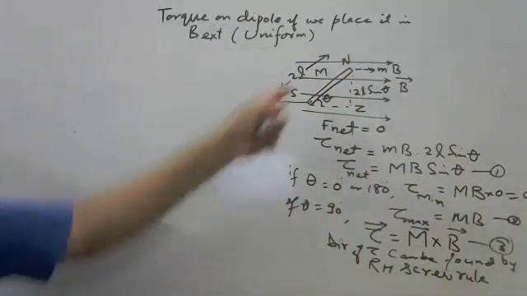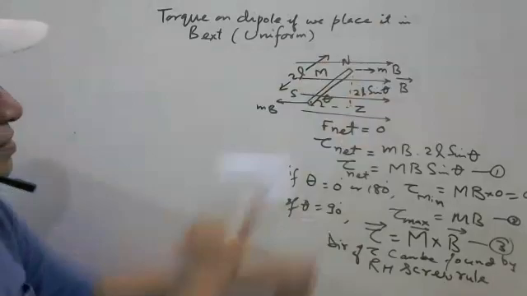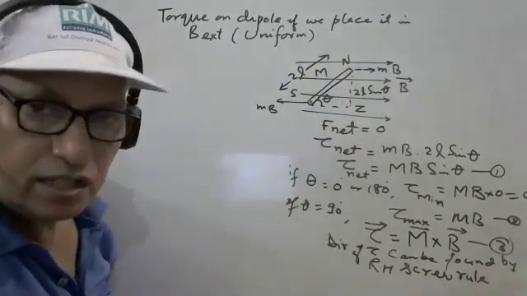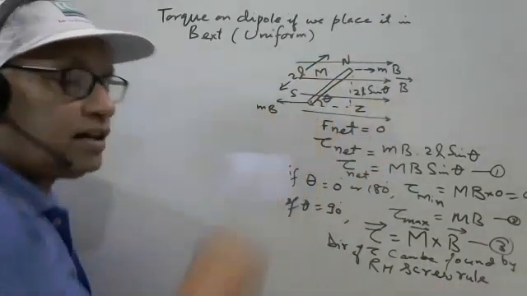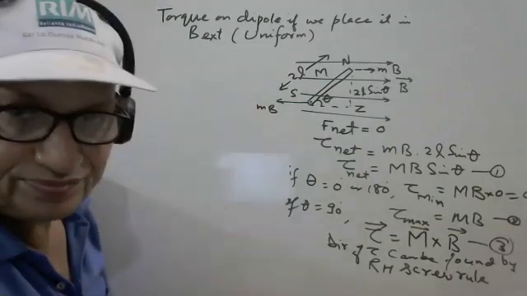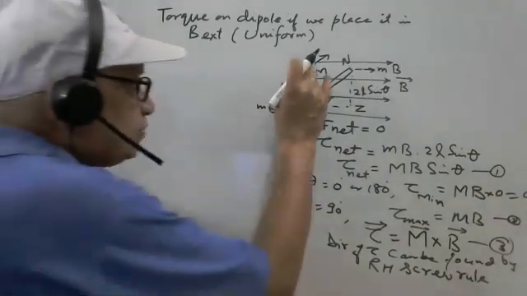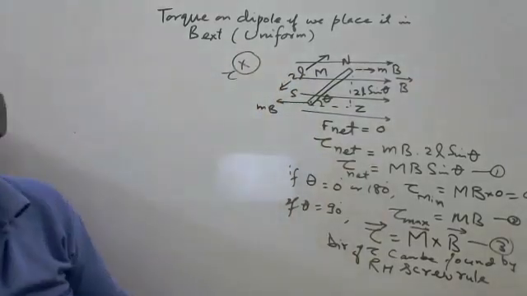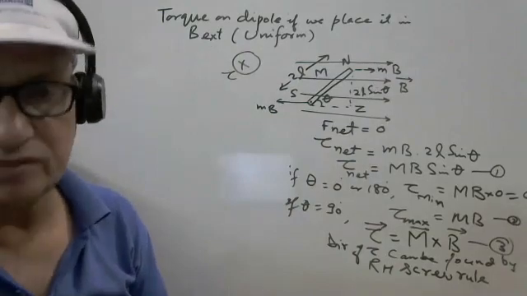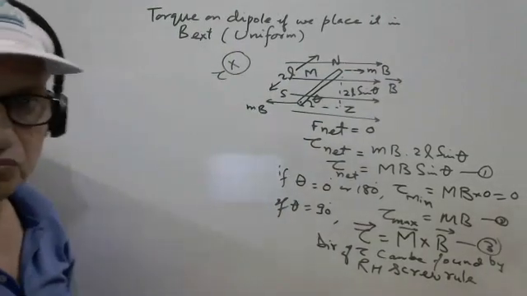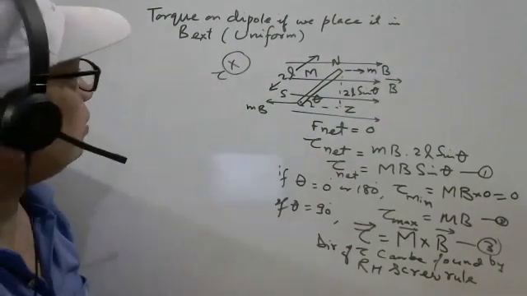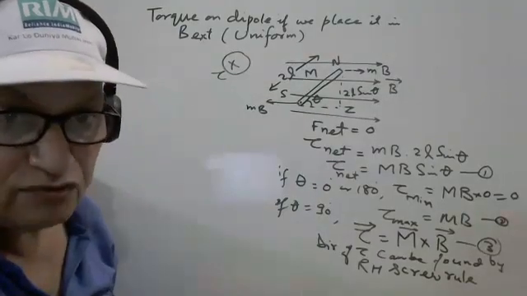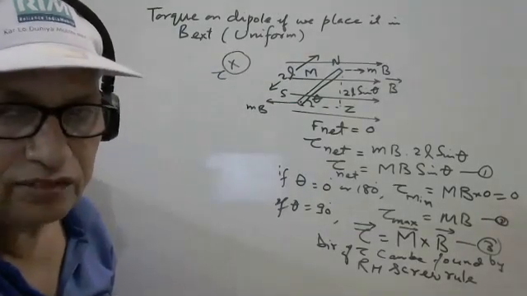Let us say M is this, B is this. If you apply the right hand screw rule, it is clockwise. It means it is going into the page, inward. So in this particular case, torque is inward, going into the paper. Okay. So this is something about the torque experienced by the magnet or dipole if we place it in external uniform magnetic field.